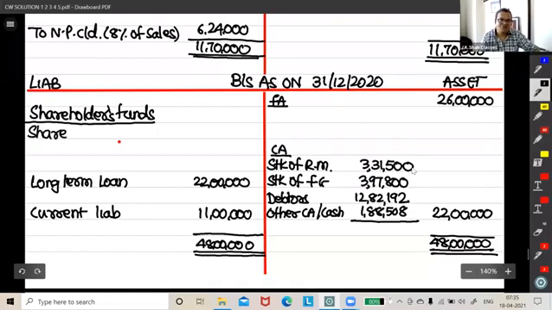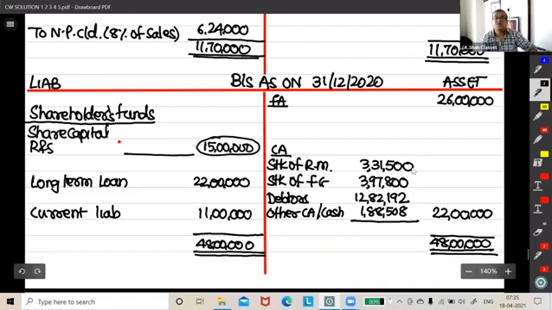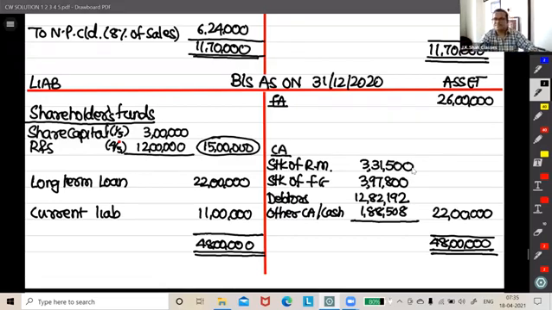So here we will have share capital and reserves and surplus. The total of this would be the balancing figure. The total is 48, and 48 minus 33 would be 15 lakh. What says the question? This is in the ratio of 1:4. So this is 1/5 and this has to be 4/5. So you get this as 3 lakh and this as 12 lakh. All clear, guys? Okay.